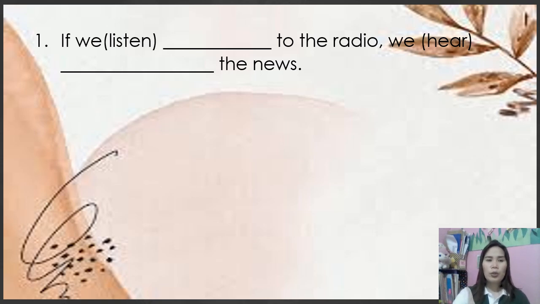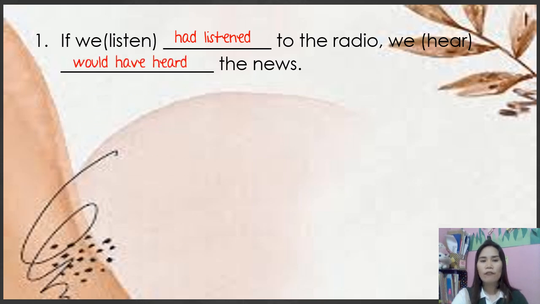Okay, so if we listen to the radio, we hear the news, so we have to use had listened. So had plus the past participle, it is the past perfect tense. We hear, so it will become would have heard. Okay, so if we had listened to the radio, we would have heard the news.